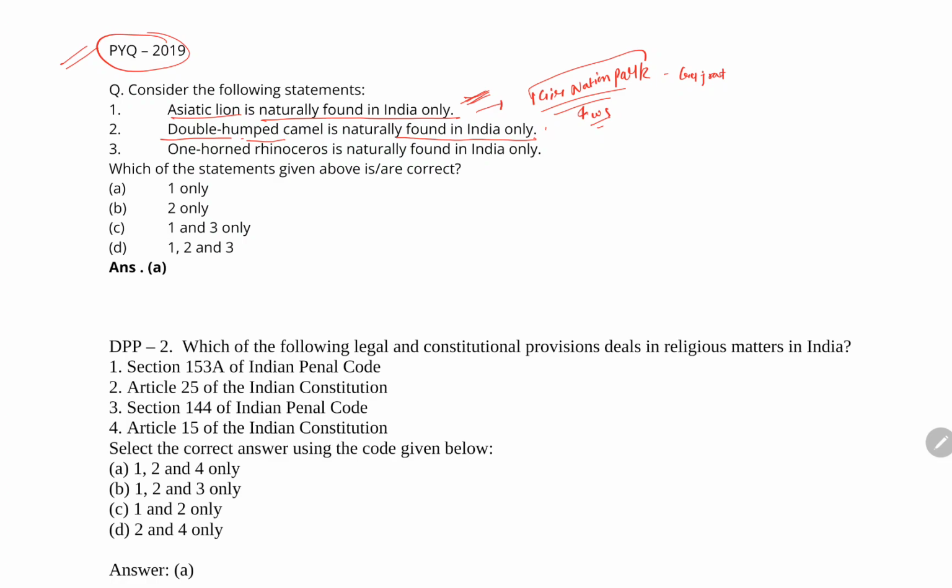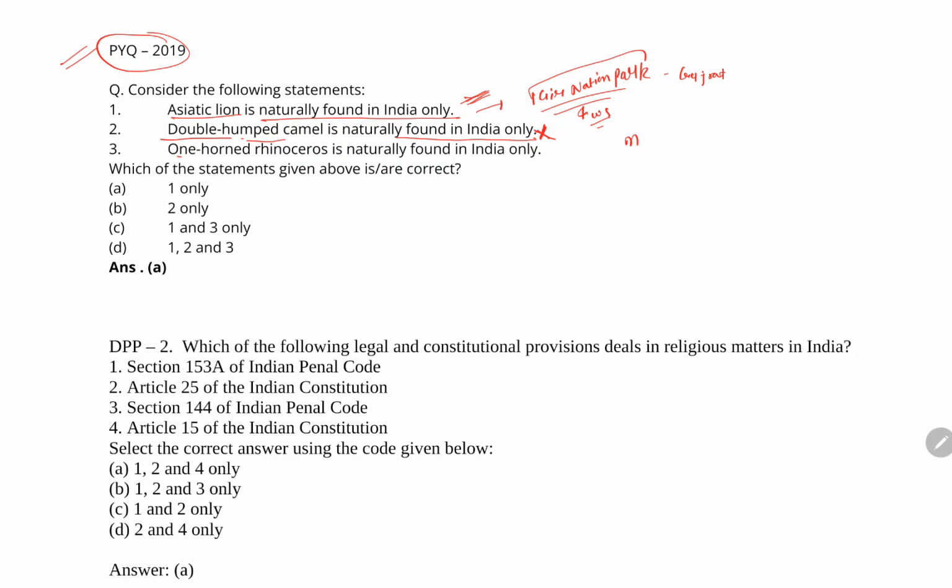Now this statement is incorrect because the double-humped camel is also found in other areas across the world. It is also found in Mongolia and China. Okay, and Kazakhstan, Turkmenistan, Uzbekistan, and Afghanistan. So this statement is incorrect.